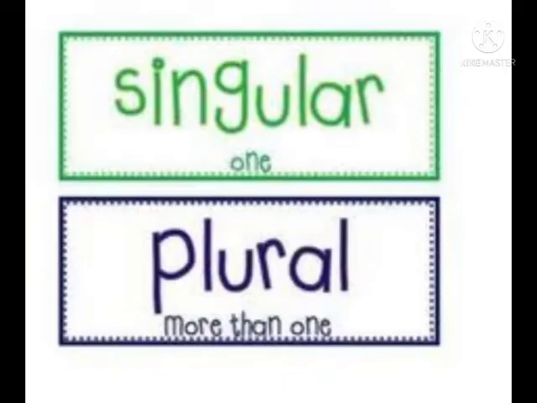A noun is said to be singular if it refers to one person or thing. The nouns girl, doll, bus, knife, baby, photo are singular. A noun is said to be plural if it refers to more than one person or thing. The nouns girls, dolls, buses, knives, babies, photos are plural.